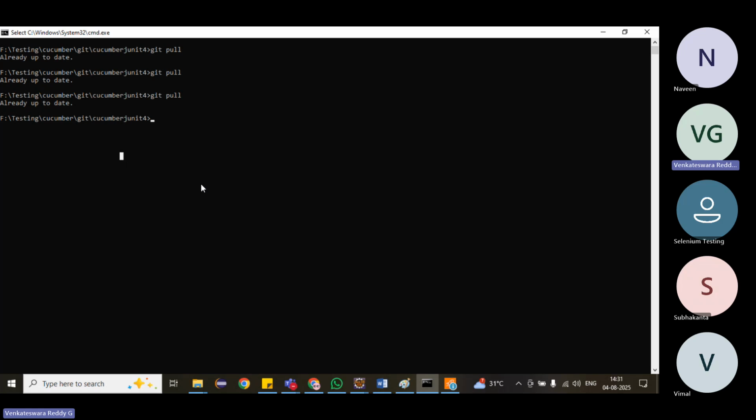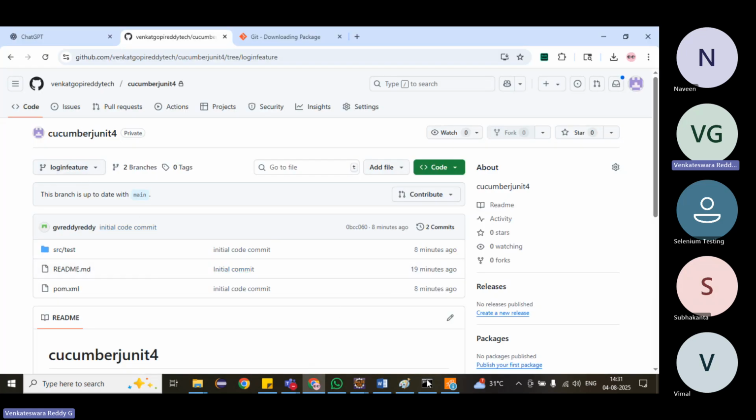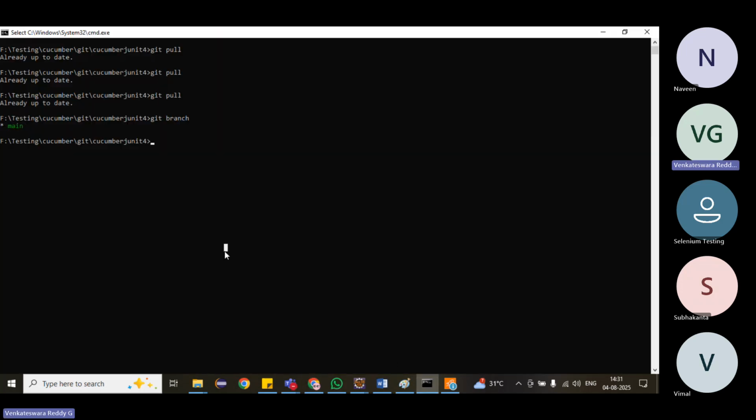Now, currently which branch are we on? You can run git branch. I am on the main branch. Now I want to switch to this branch. I have created this branch, login feature, and I want to work on this branch. I don't want to work on the main branch. Then how do we switch?